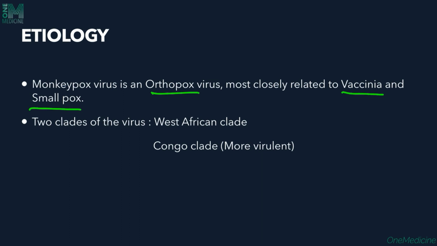There are two types of the virus, called clades: the West African clade and the Congo clade. The Congo clade is said to be the more virulent clade of the virus. Now it is said that the cases we are seeing now are because of a newer clade of the virus that is not yet identified.